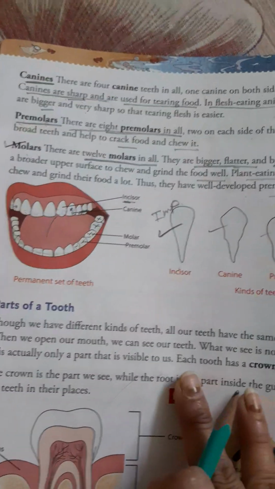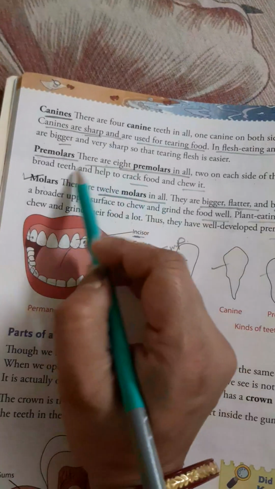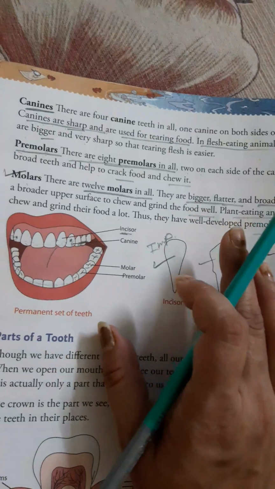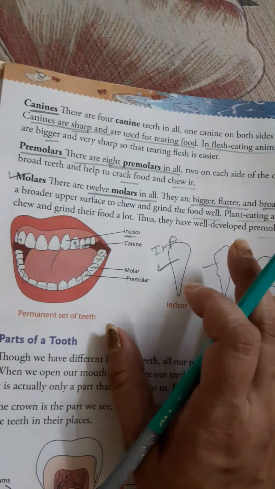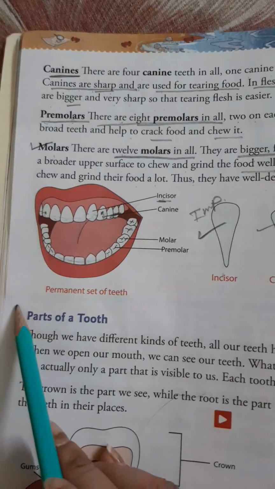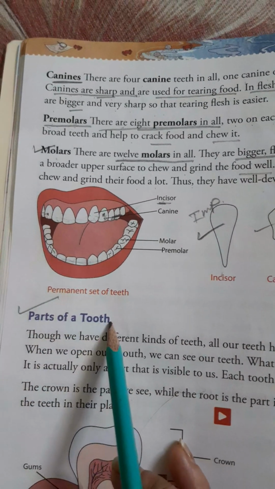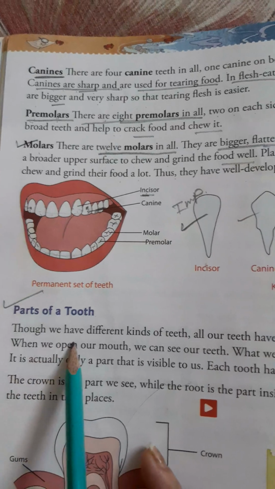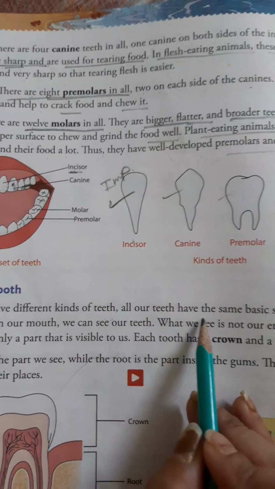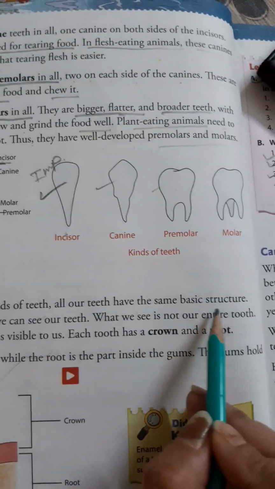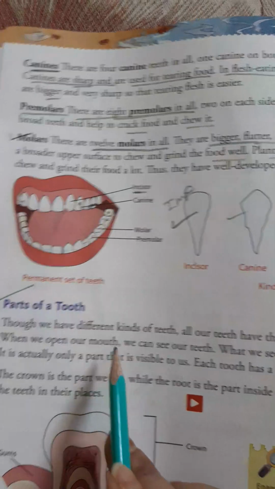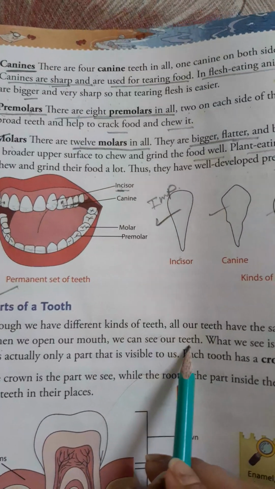Next, I hope all of you understood how many teeth are present inside our mouth and which teeth are doing which type of work. Now next, the parts of our tooth. Though we have different kinds of teeth, all our teeth have the same basic structure. When we open our mouth, we can see our teeth.